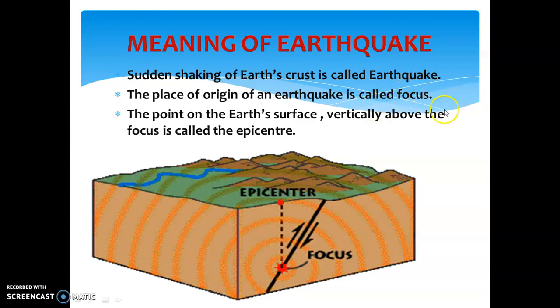What is focus? In the interior of the Earth there is a point, a place called the focus, where the earthquake originates. The epicenter is the point on the Earth's surface that is vertically above the focus, and from this epicenter, seismic waves arise in a concentric manner on the Earth's crust that leads to destruction.